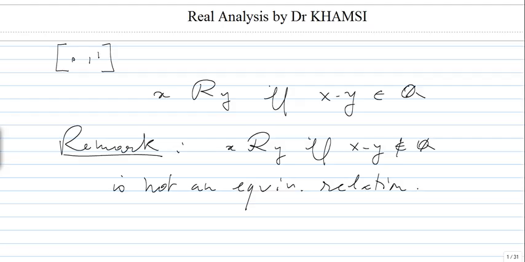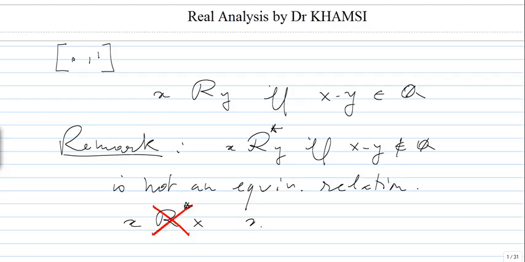And it's also not reflexive: if you take x, x is not in relation with x, since 0 is not irrational. In other words, for this new relation, let's call it star, we do not have reflexivity.